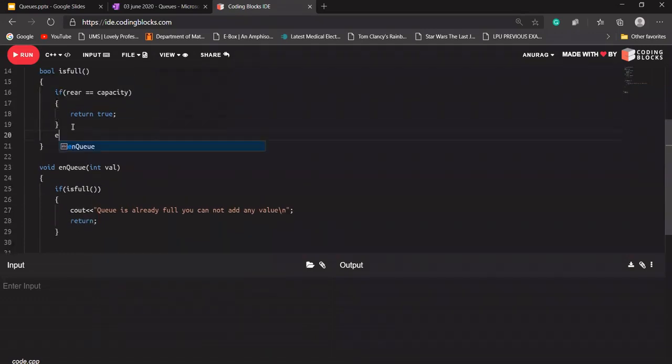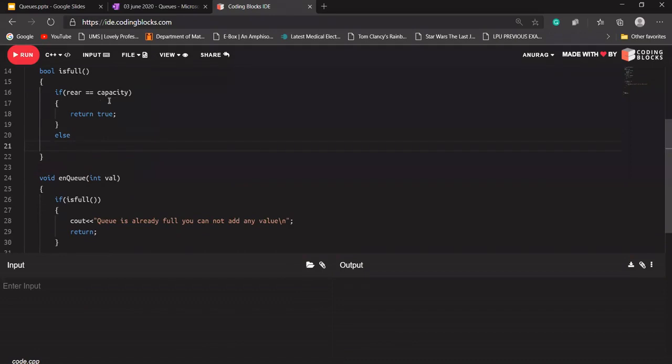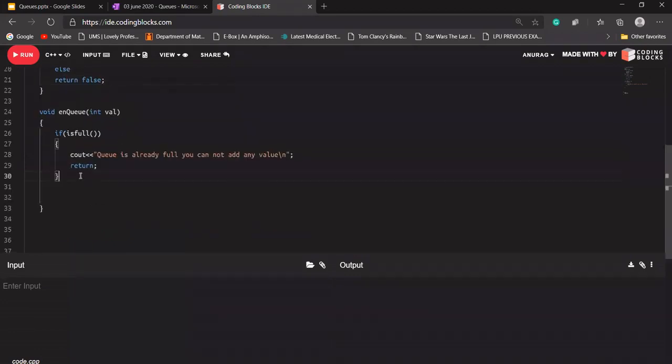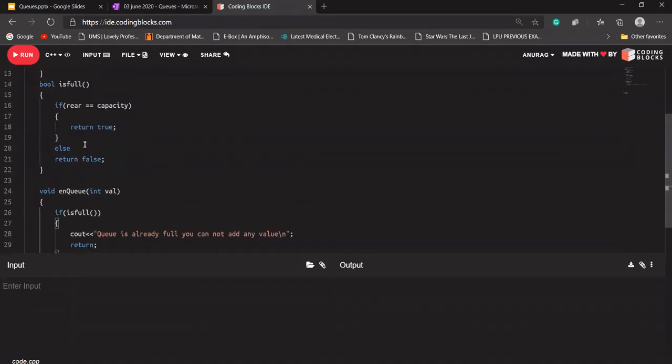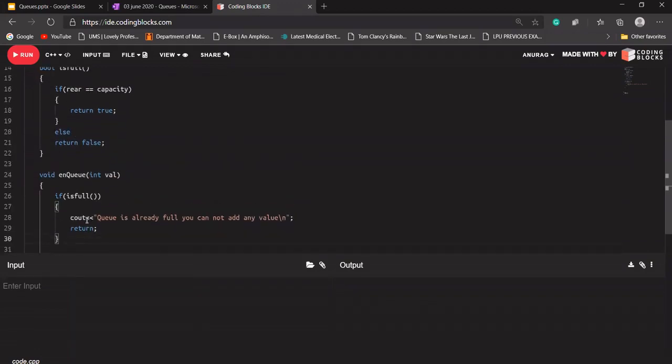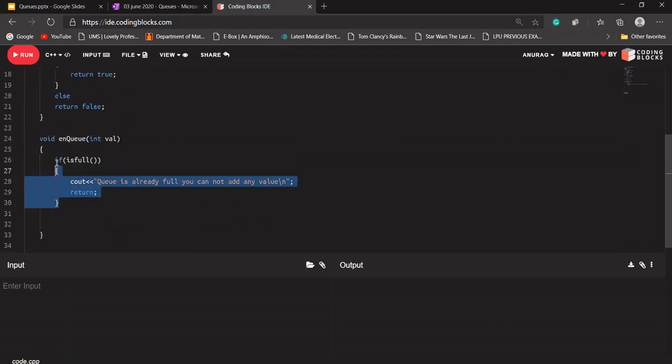Okay, let's say else, if rear is not equal to capacity, else means this function, the queue is not full. So it will return false, meaning it is not full. In the starting, rear will be 0, so this function will return false here. So this code will not be executed, and it will come here.